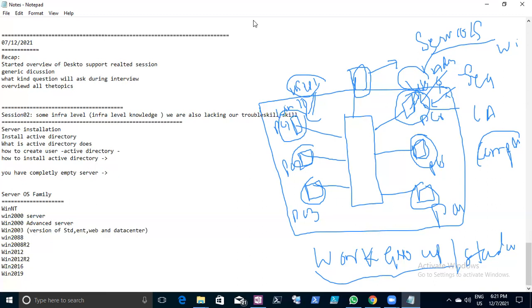Your voice is very low, Ramya. Can you please repeat? Yeah, when I download Windows 2019 in a virtual machine, it shows as 2016 only. Okay, we'll see that one. Let me check that one.